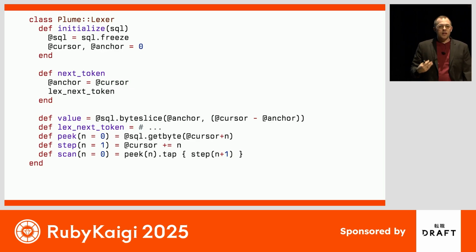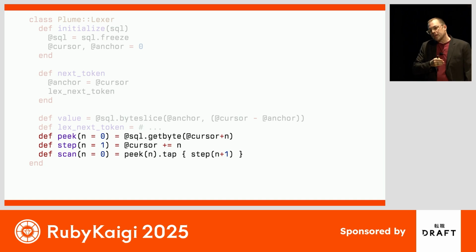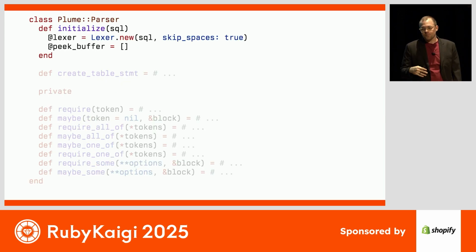It has a lexer. That lexer will work token by token, keeping track of the cursor offsets that are driving the tokenization process, such that you can ask for a value if and when you need it, and only at that moment will we go and allocate that string and pull it out for you. That lexer is used internally by the parser. The parser is also going to work token by token. We do use a buffer so that we can peek ahead, so we keep track of the tokens. So the lexer can sometimes be 1, 2, or 3 tokens ahead of what the parser is looking at, but that's just managed easily with our buffer array.